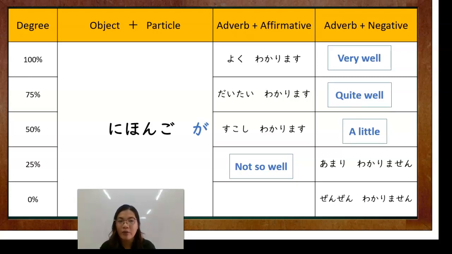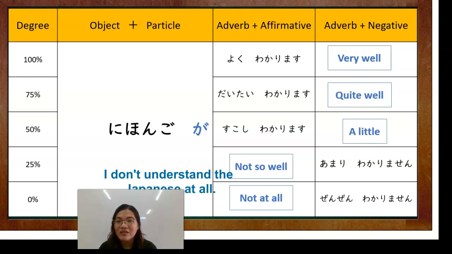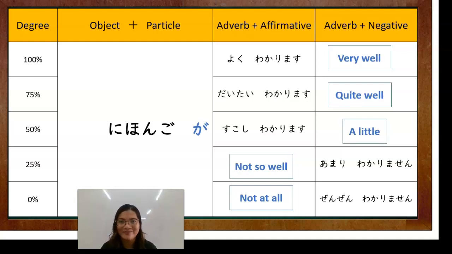And last, for our adverb in negative, zenzen. Not at all, or 0% talaga, wala ka talagang naintindihan. For example, nihongo ga zenzen wakarimasen. You say, I don't understand Japanese at all. So, it means hindi mo talaga siya naintindihan. 0 talaga. Means wala ka talaga ni isang naintindihan doon when you say zenzen wakarimasen. Okay? So, that is how you will use yoku, daitai, sukoshi, amari, and zenzen.